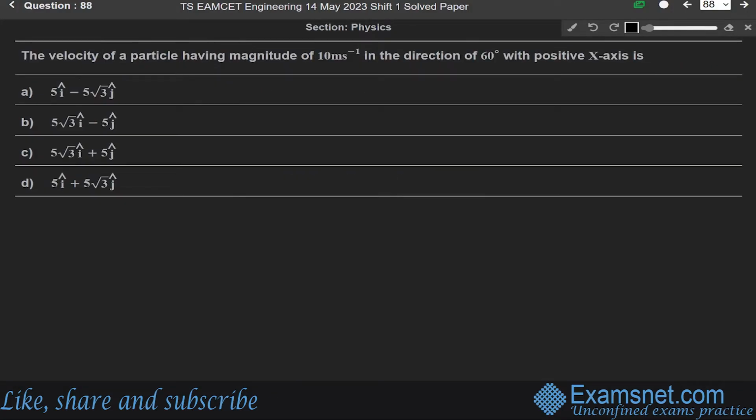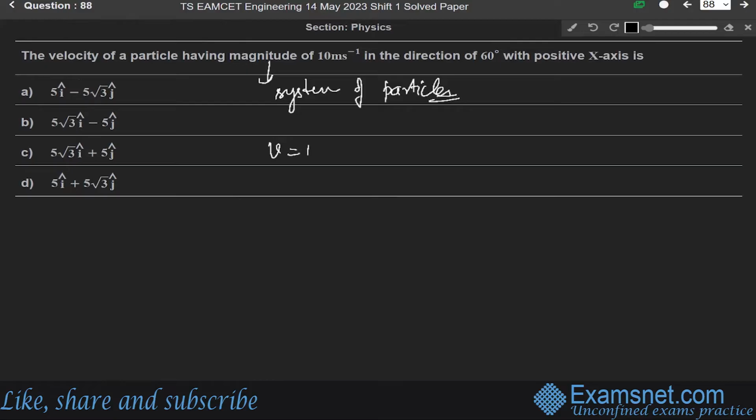Now next question. The velocity of a particle having magnitude of 10 meter per second in the direction of 60 degree with the positive x-axis is... This question is from the chapter of system of particles. We are given the velocity of the particle of magnitude 10 meter per second.